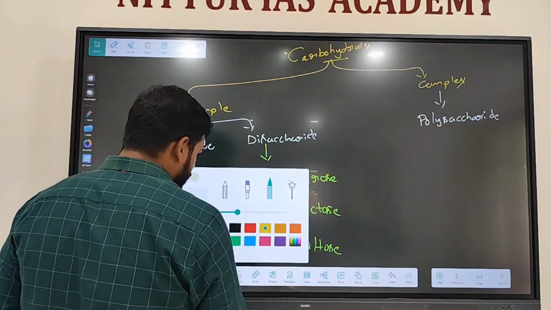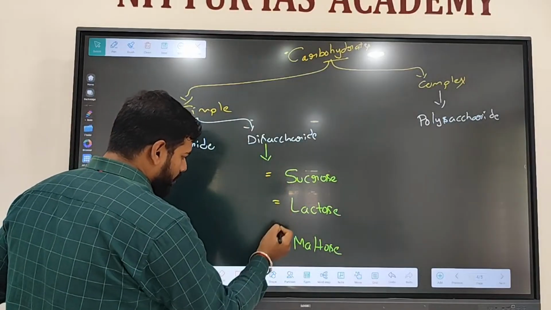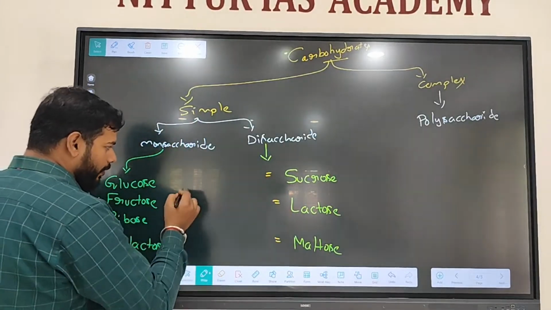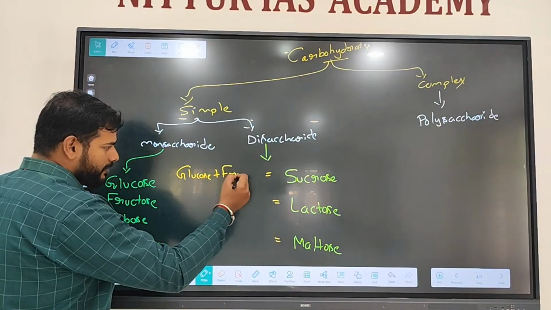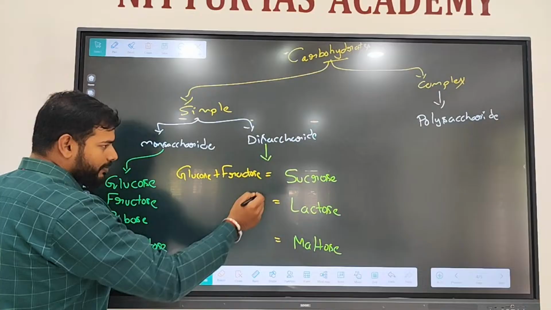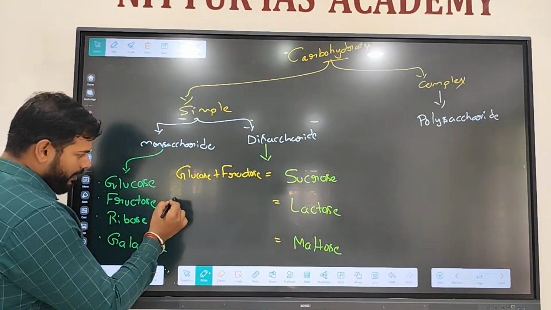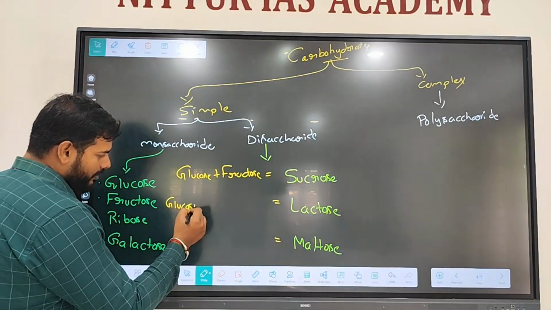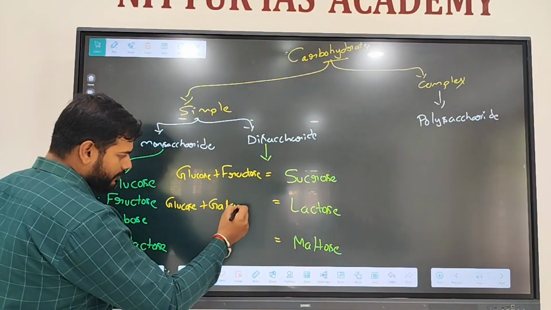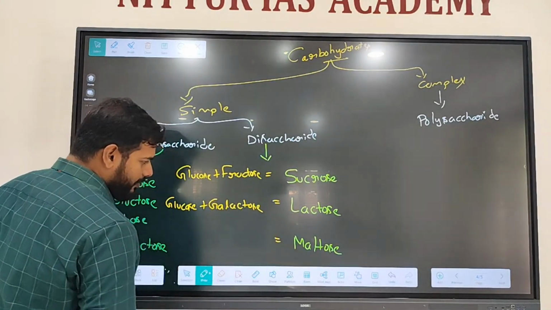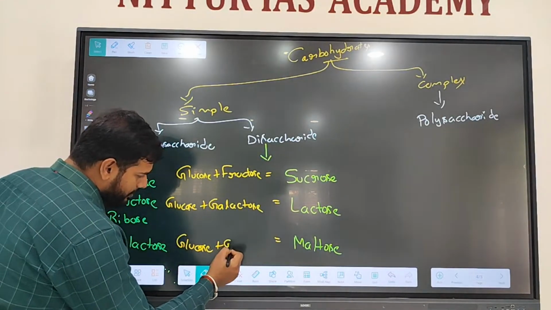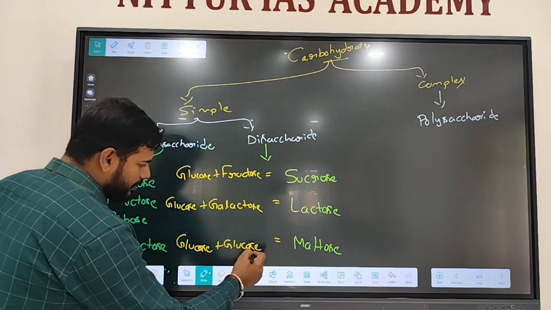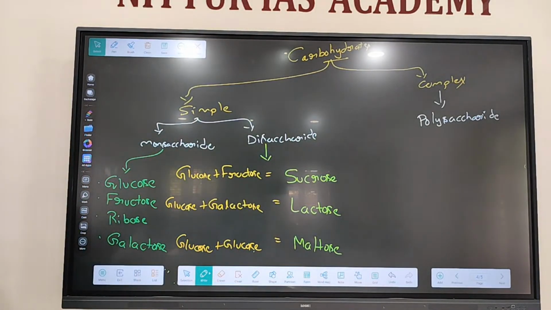Disaccharide means two monosaccharides are combined. In sucrose, glucose plus fructose combine to form sucrose. Lactose is glucose plus galactose. Maltose is glucose plus glucose.